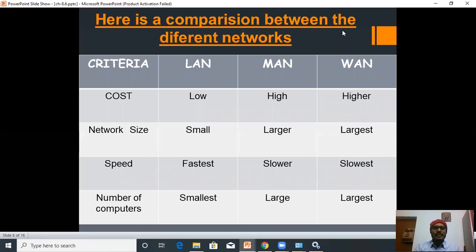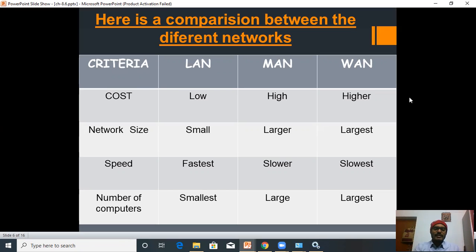First point, according to the cost. LAN needs low cost, MAN needs high cost of setting up the network, and WAN needs higher cost of setting up the network. Second point, network size. In the case of LAN, the network size is small, whereas in the case of MAN, it is larger, and in the case of WAN, wide area network, it is the largest network size.